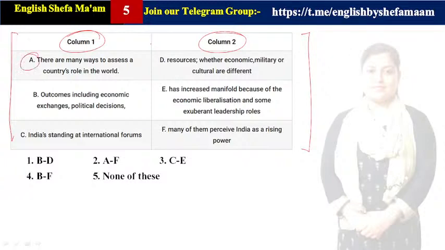In A1, it is saying there are many ways to access a country's role in the world, right? So here you are talking about the ways in which we can access the role of a country in the world. It is talking about that. So here none of the points D, E and F is talking about the ways in which we can access a country's role in the world, right? It is not getting correlated. Okay, so that is why A is not getting correlated with any of D, E or F. So that is why A is the odd one out.